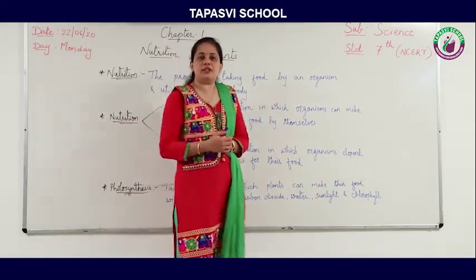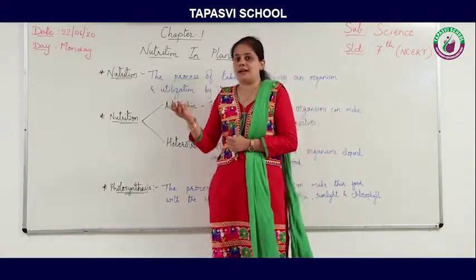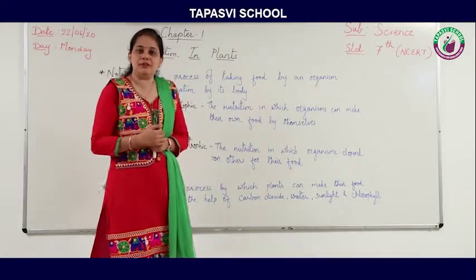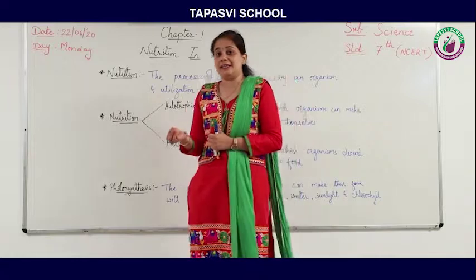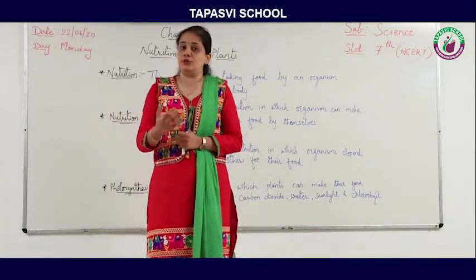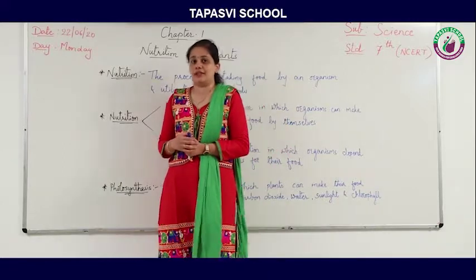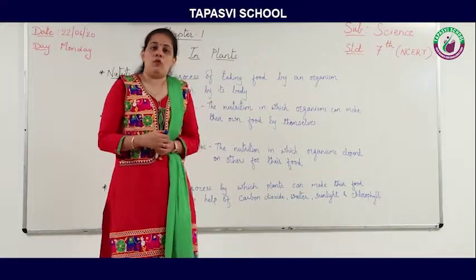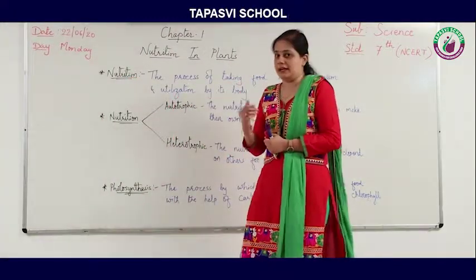Can you say which are the nutrients? Yes, carbohydrates, fats, proteins, vitamins and minerals, these all are nutrients. And by eating these in food, we get nutrition. And as we get nutrition, we get energy to do our daily activities like running, walking, studying, reading, playing, etc.